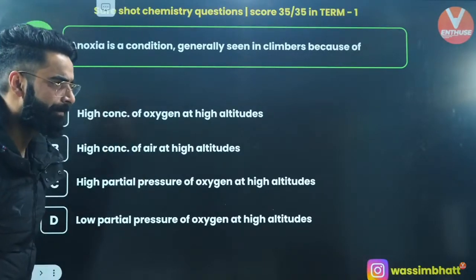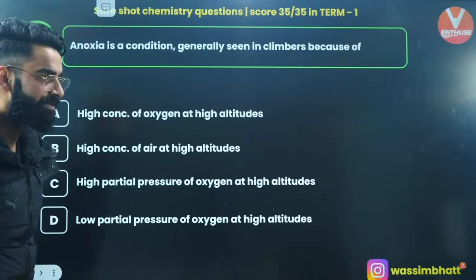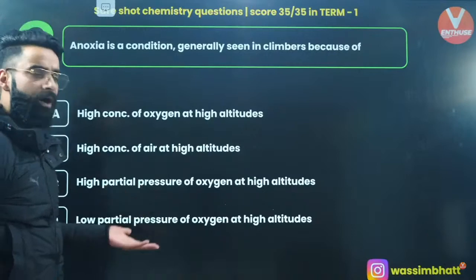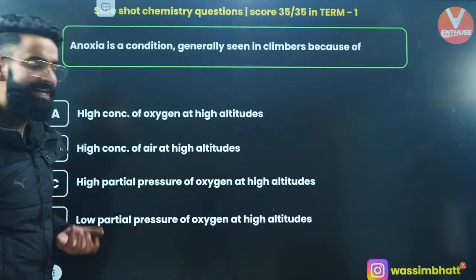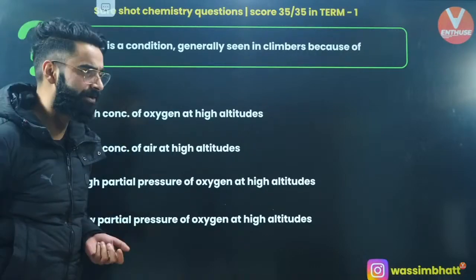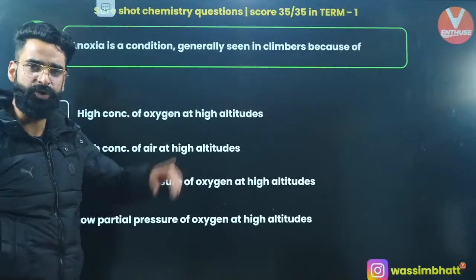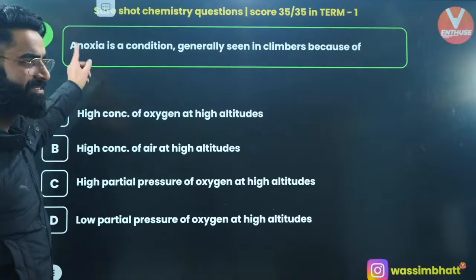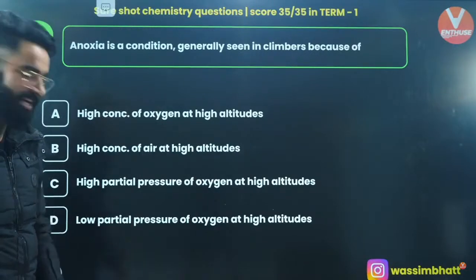And what is this anoxia? How does it happen? Because at higher altitudes, air becomes thin, right? There is low partial pressure of oxygen at higher altitudes, due to which mountain climbers face this anoxia condition. So what is going to be the correct answer? It's absolutely going to be option D, my dear people, right?